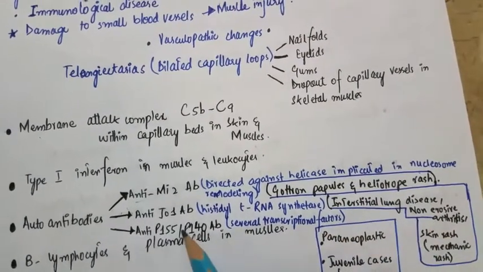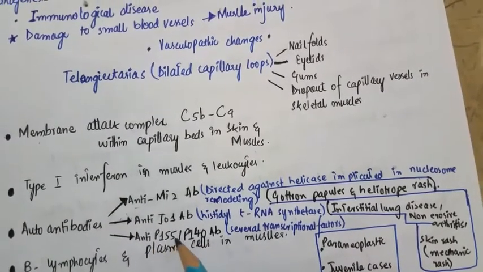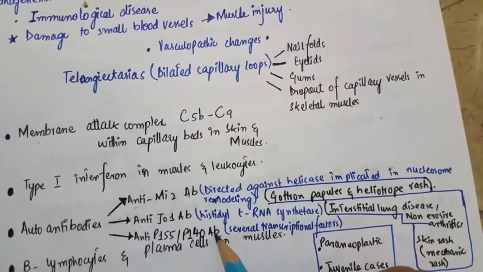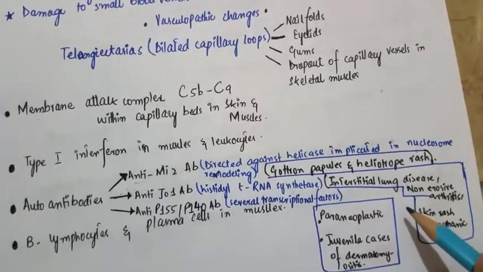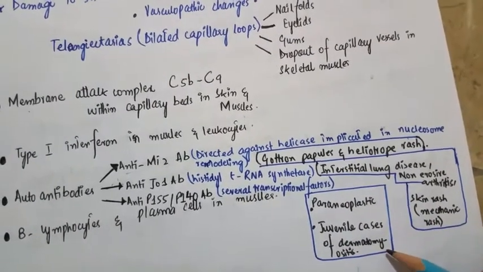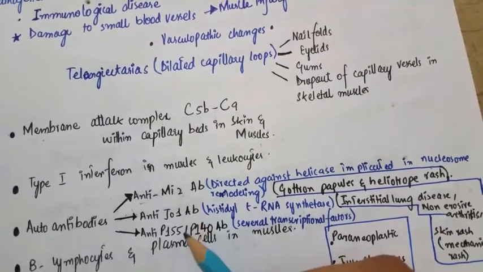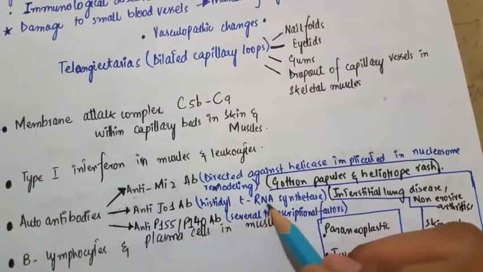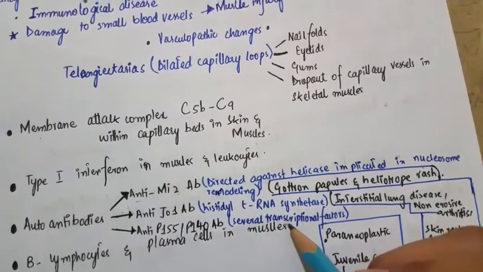The antibodies P155 and P140 are formed against several transcription factors, and are associated with the paraneoplastic syndrome and the juvenile cases of dermatomyositis. Three types of antibodies: Mi2 against the helicase, Jo1 against histidyl transfer RNA synthetase, and P155 and P140 against several transcription factors.